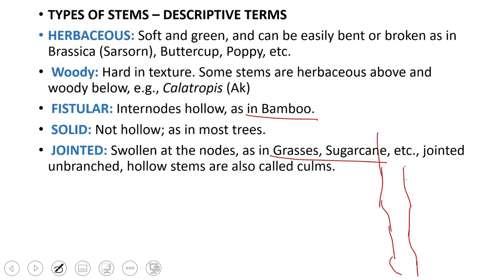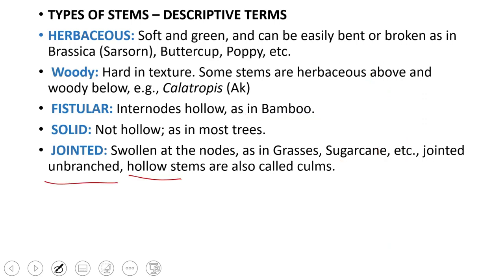So this swollen node gives the appearance as if these are pieces which have been united or joined together, like this one. So these are nodes. So it looks like pieces bound together or joined together. So it seems as if the stem is jointed. Those jointed stems which are unbranched and hollow are also known as culms.